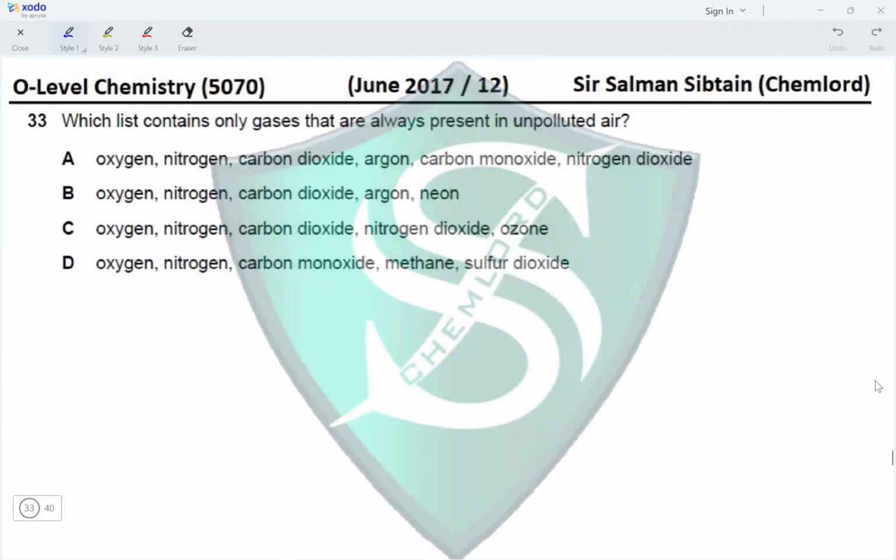Question 33. Which list contains only gases that are always present in unpolluted air? So we've got oxygen, we've got nitrogen, we've got carbon dioxide, we've got argon, we do not have carbon monoxide present, and we do not have nitrogen dioxide present. So A is incorrect. B, oxygen, nitrogen, carbon dioxide, argon, neon. All of them are present in unpolluted air.